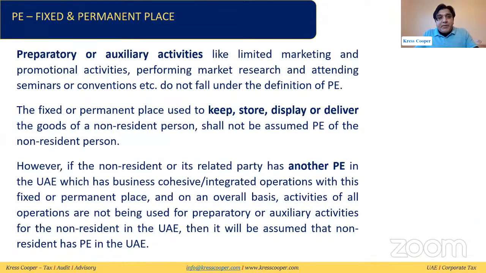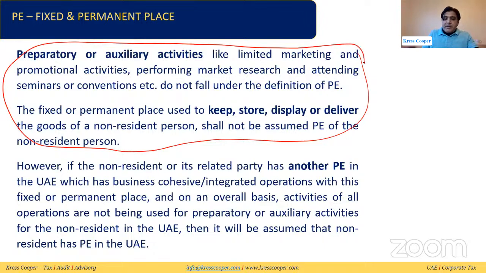This is the exception. Any preparatory or auxiliary activities, like limited marketing, promotion activity, performing market research, attending seminars and conventions, do not fall under the definition of PE. It has been given in the UAE corporate tax law as well. The fixed or permanent place used to keep, store, display, or deliver the goods of a non-resident person shall not be assumed to be the PE of the non-resident person. These are basically all exceptions. These are auxiliary or supporting activities to the non-resident person. If these auxiliary or supporting activities are being provided to the non-resident person, then it will be assumed that the non-resident person does not have any PE in the UAE.